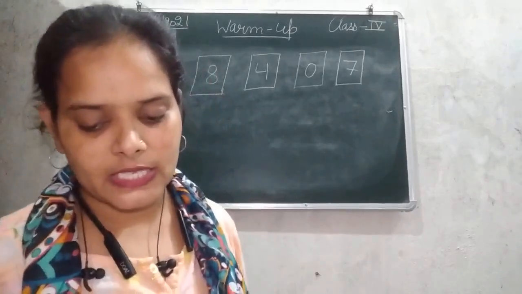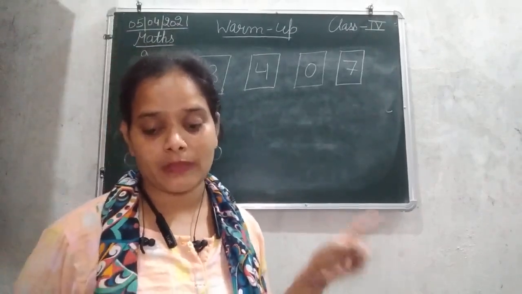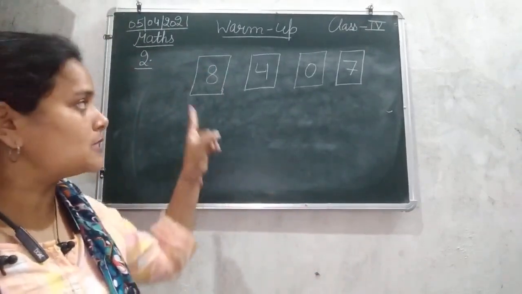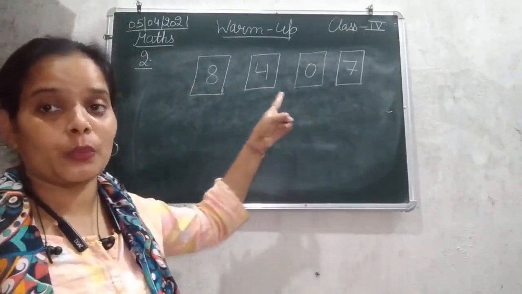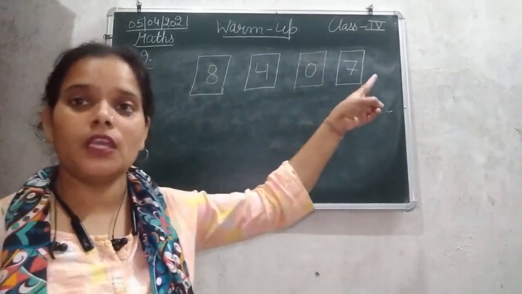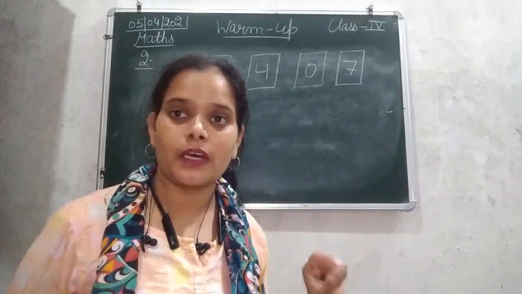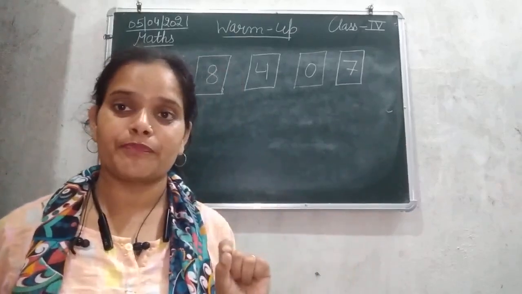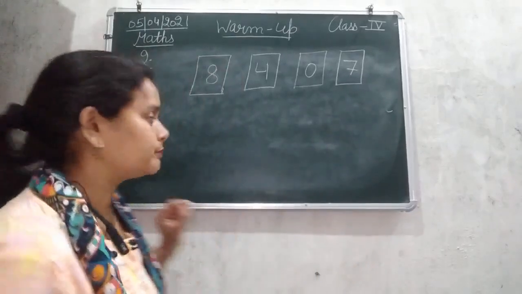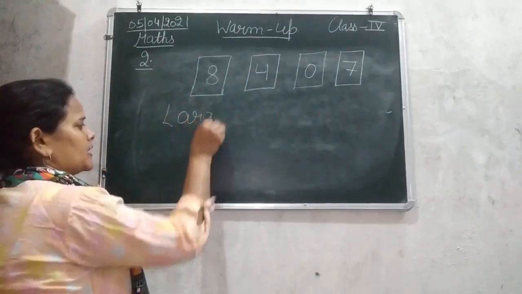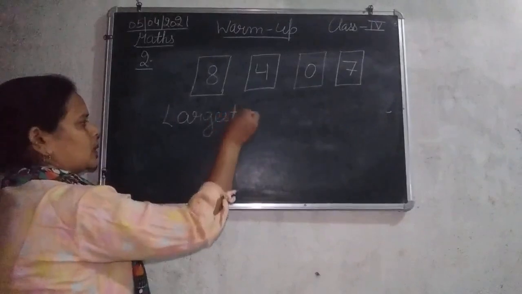Use the digits given on the cards and form the largest and the smallest numbers of 4 digits. So that means using these 4 numbers, that is 8, 4, 0, 7, we have to make a largest number and a smallest number. Okay, so let's start. That is largest number.